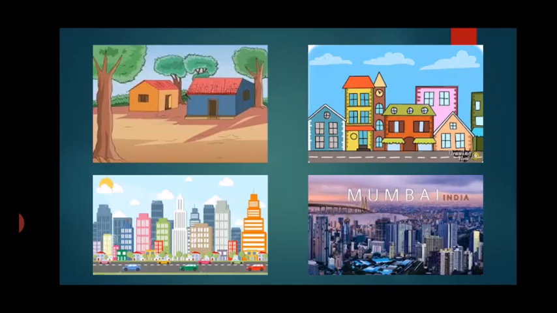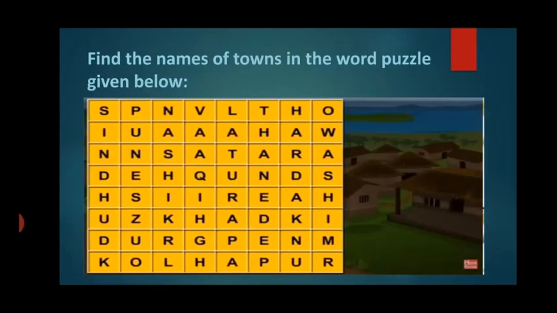Okay, but before that, there is a very nice exercise of a word puzzle in your textbook. So, let us try and solve that word puzzle and then we will move on. Now, we do not have too much time, children. So that is the reason I will show you the names of the places and then we will try and see whether we are able to locate them on this grid. So we will learn the names of some new places also.